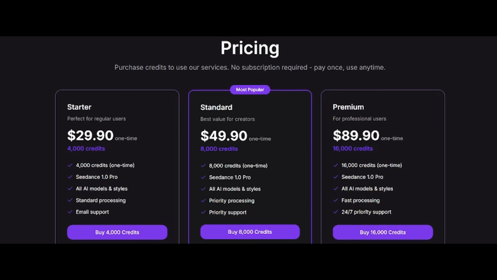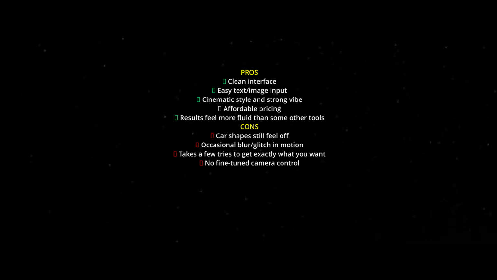Here's some pros and cons. For Dance, I rate it a solid 8 out of 10. It's stylish, it's flexible, and it gets pretty close to what we asked for. But some visual elements need polishing.